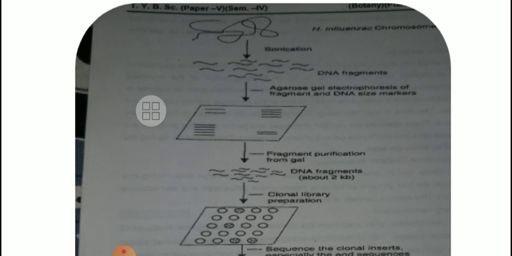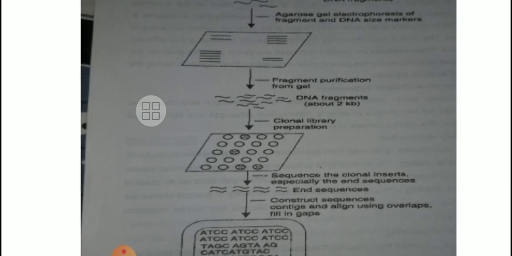Now these fragments again we have loaded on an agar gel, and then this agar gel sheet is electrophoresed, and because of that we have got the separation of the DNA fragments, then fragment purification from the gel. These are the purified structures.